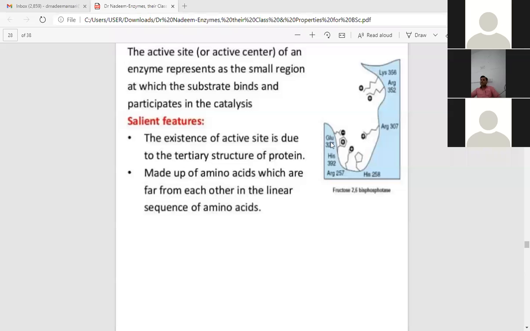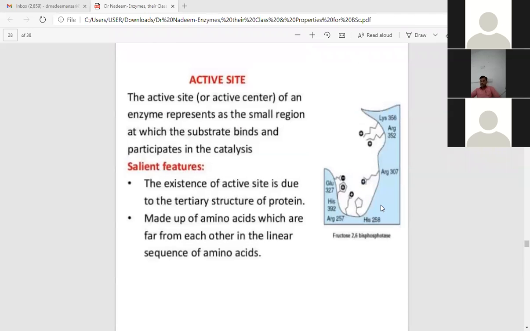Here is shown one example of different types of amino acids making up the active site of an enzyme: lysine, arginine, then arginine again, then histidine, arginine, histidine, and glutamine. By this conformation, this structure, they have a different sequence of amino acids in each active site.